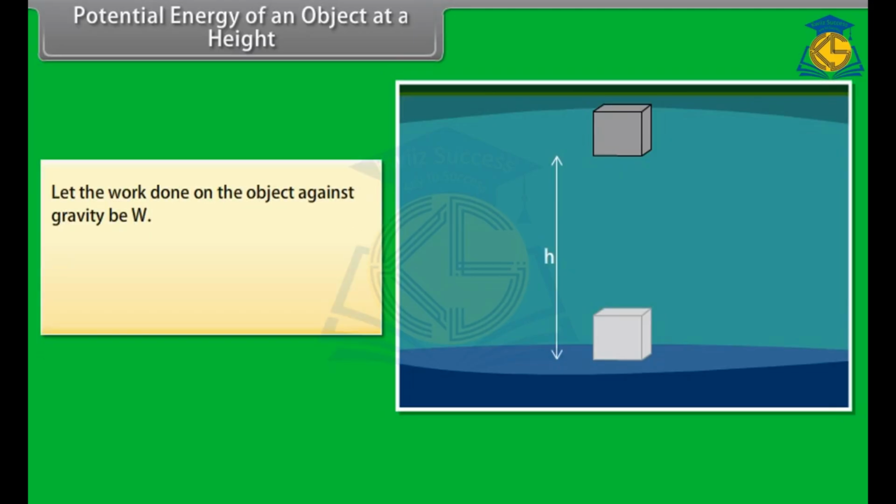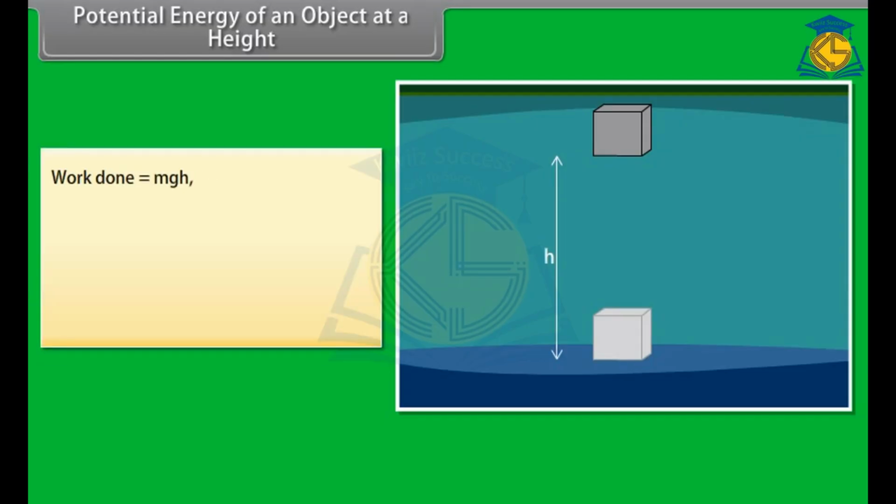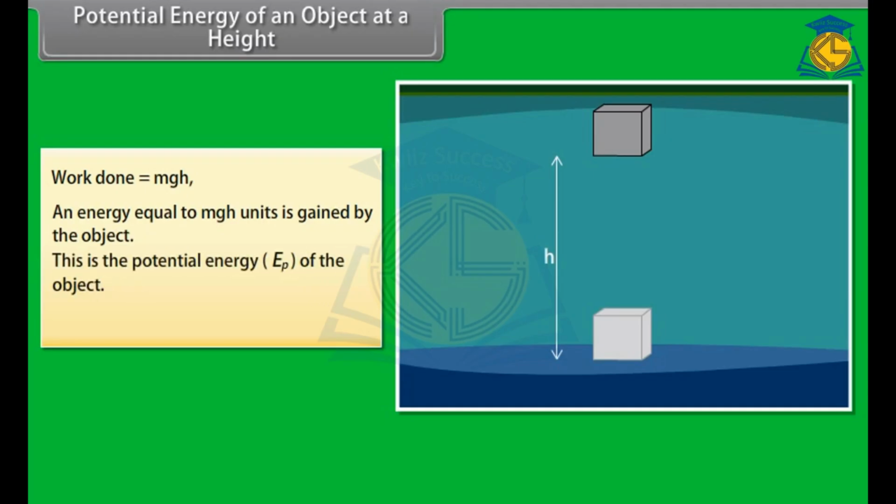Let the work done on the object against gravity be W. That is, work done, W, is equal to force into displacement, which is equal to mg into h, which is equal to mgh. Since work done on the object is equal to mgh, an energy equal to mgh units is gained by the object. This is the potential energy of the object.